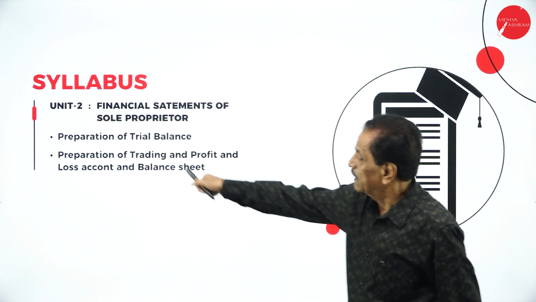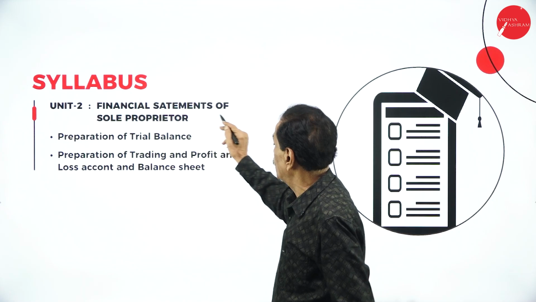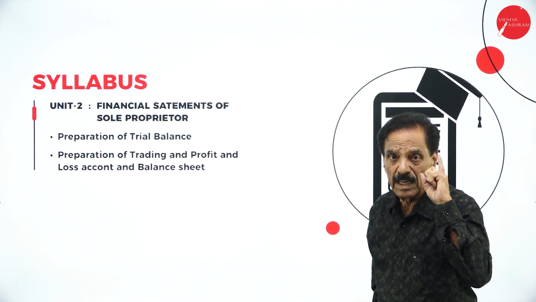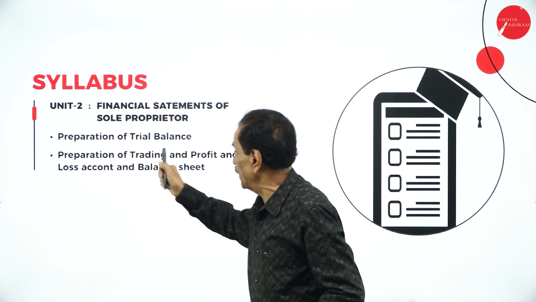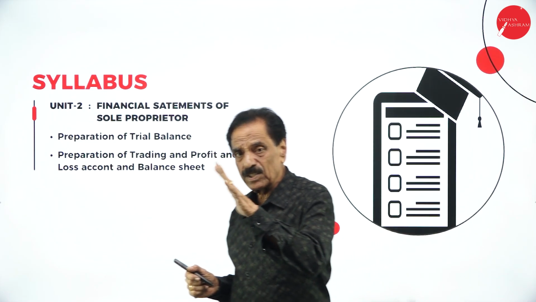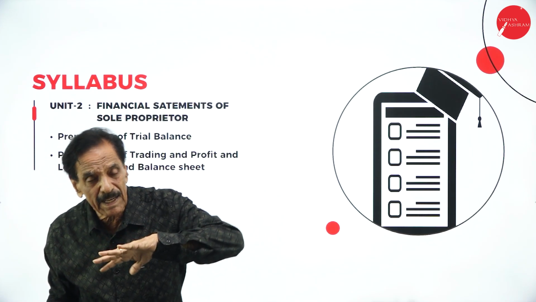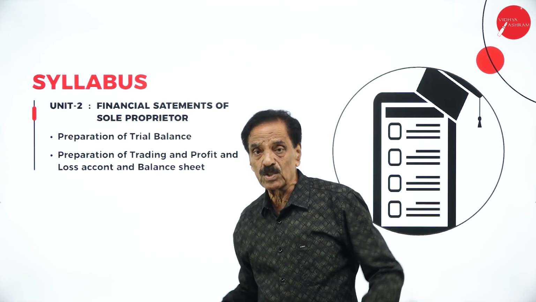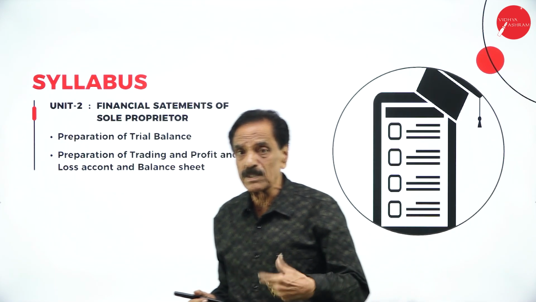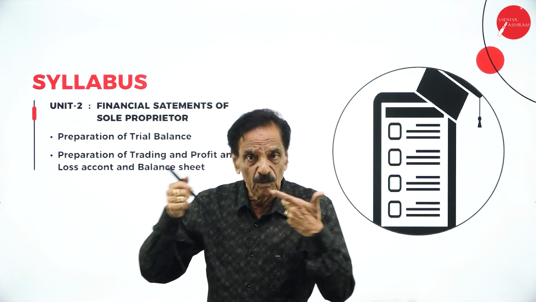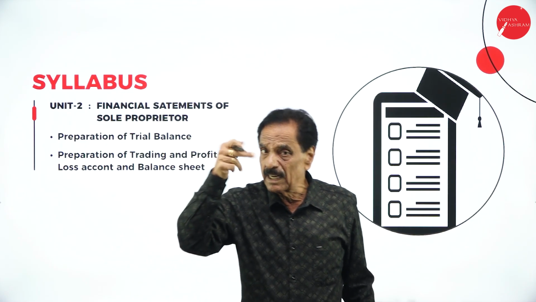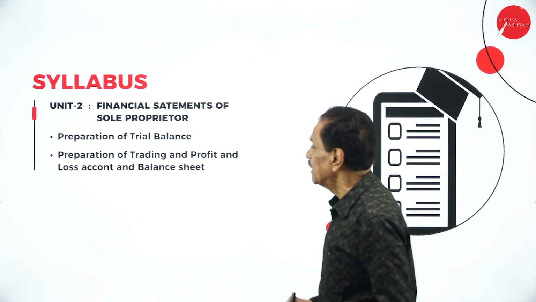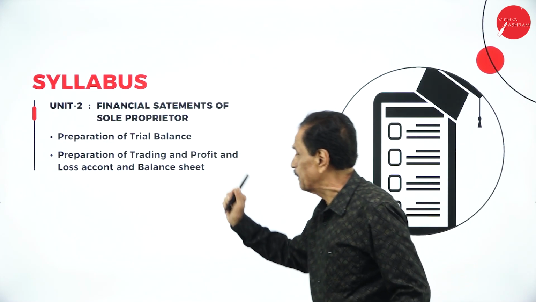We'll move on. This is unit 2, financial statements of a sole proprietor, an individual person, starting with preparation of a trial balance. First, we have the journal. I am going to explain. First you have journal entry to ledger, ledger to trial balance. Those who have come from first PUC Commerce and second PUC Commerce know it. So first we'll prepare the journal entry to ledger, and it goes to trial balance. Then preparation of trading and profit and loss account and a balance sheet.